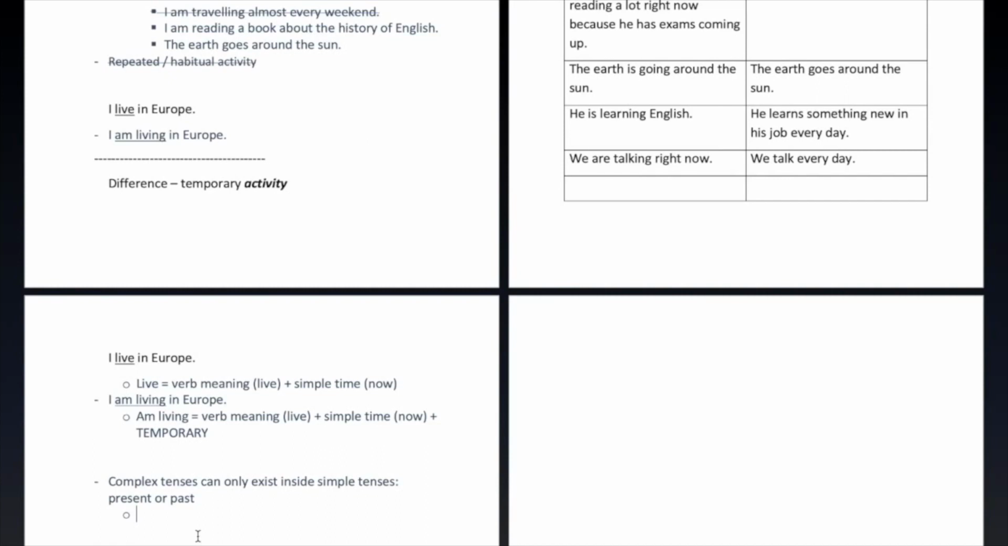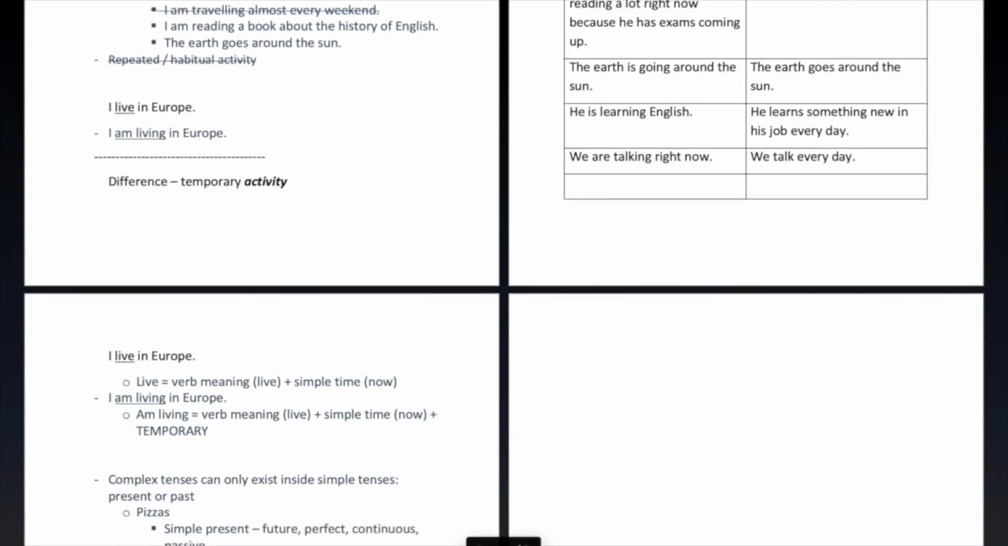And what you can do with these basic verb constructions, simple present and simple past, is you can add extra meanings to them, just like you can add extra ingredients to a pizza. So we have two pizzas. We have a simple present and simple past. We can add other meanings to these. We can add future meaning. We can add perfect. We can add continuous, and we can add passive. And to simple past, you can add the same.